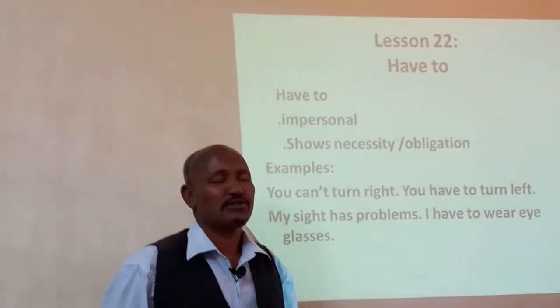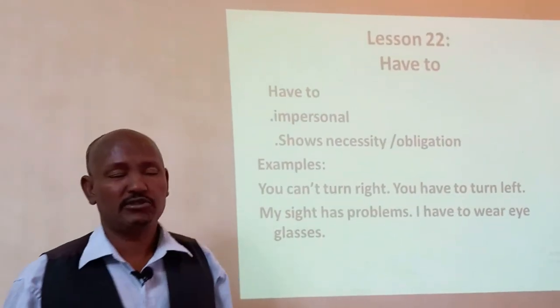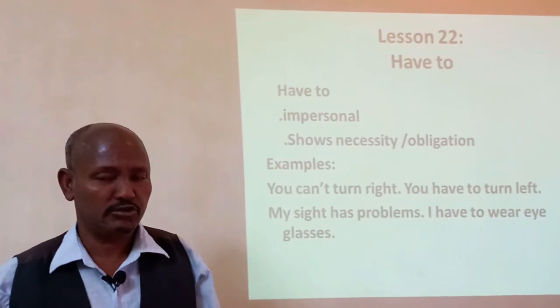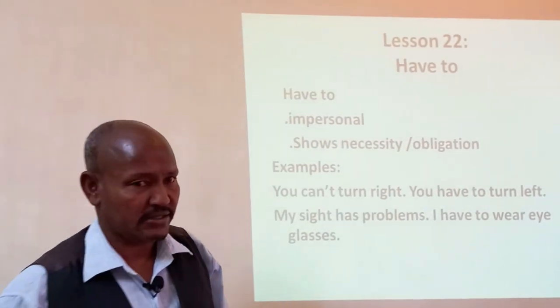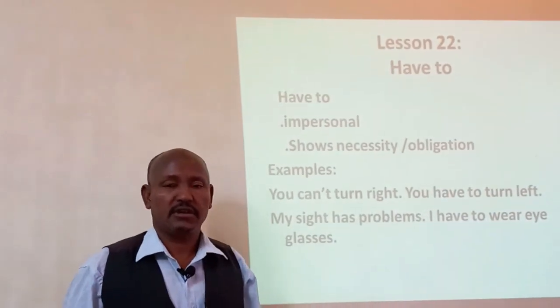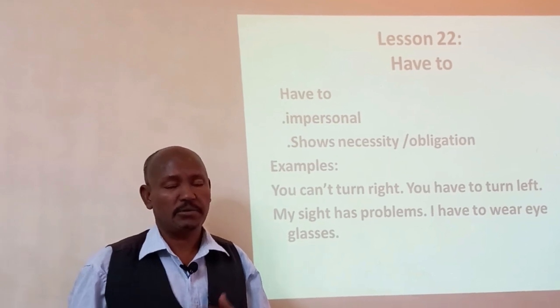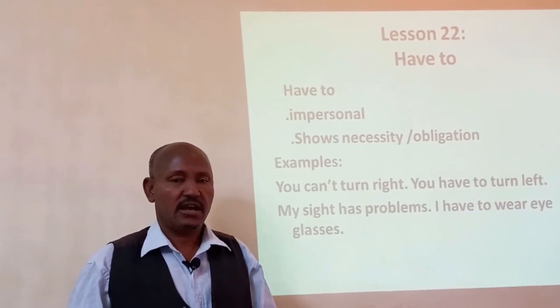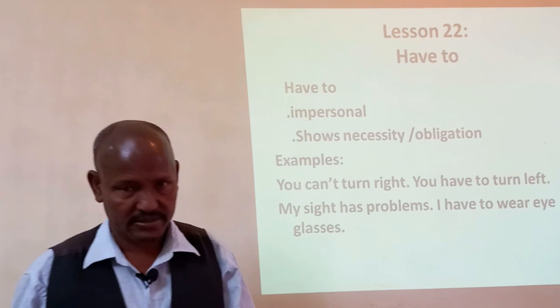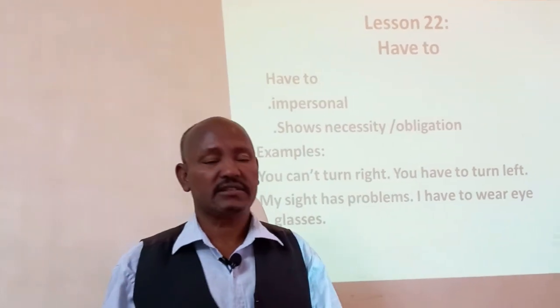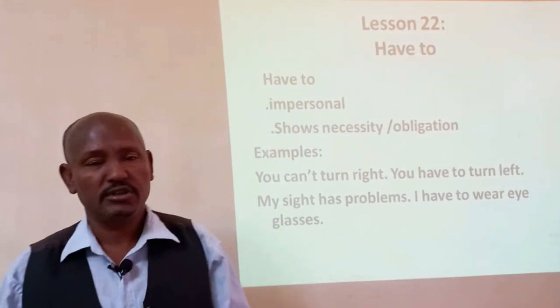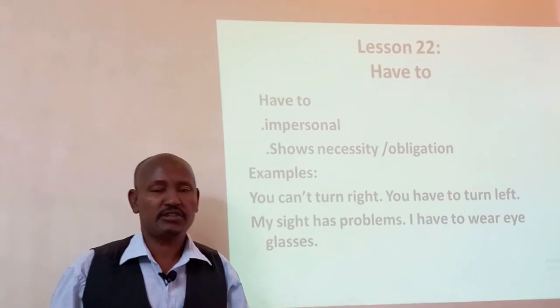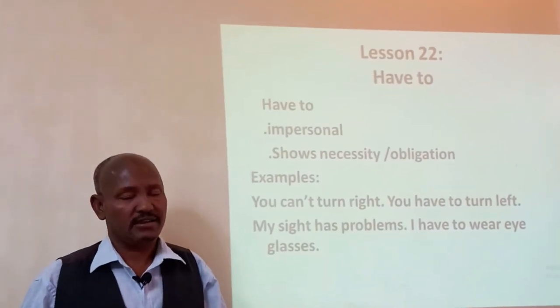Today I'm going to present lesson 22, which is have to. Before that, let me just revise the previous lesson. Have and have got, has and has got, which show possession, relationships, and illness.